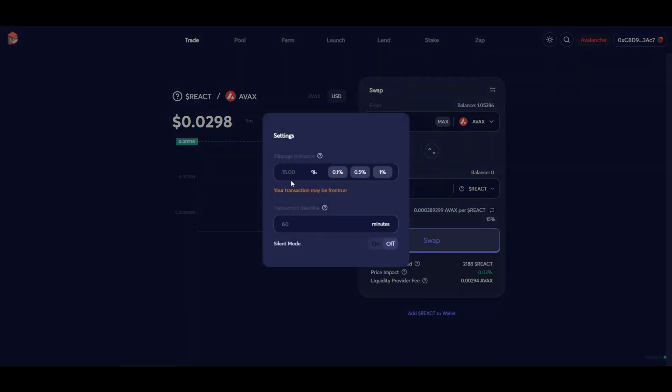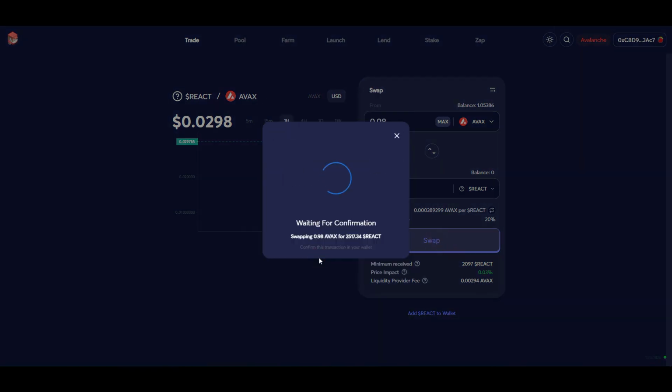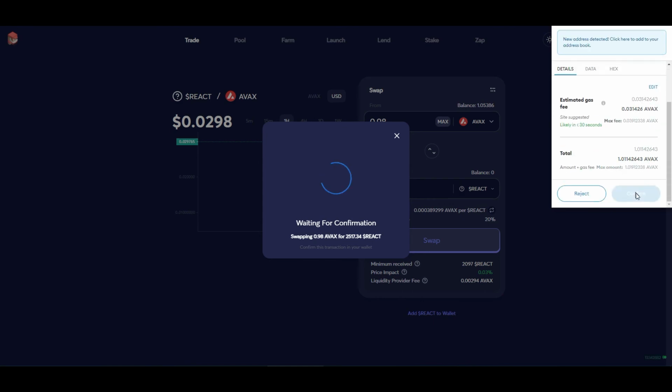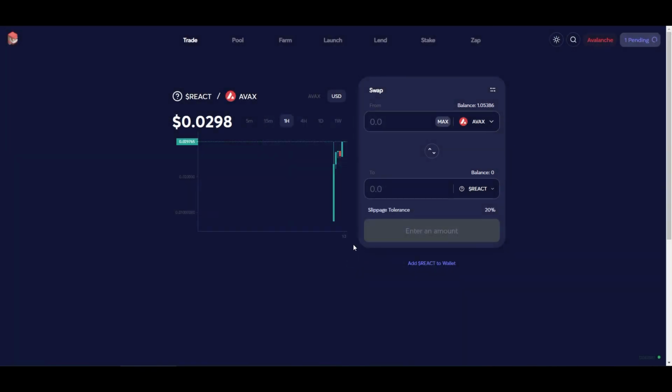I think their current slippage is 20%, so let's try that. Swap. Pay the gas fees. Confirm. And we are done. Our React balance should update any second here. It's done, perfect. We have 2164 React tokens.